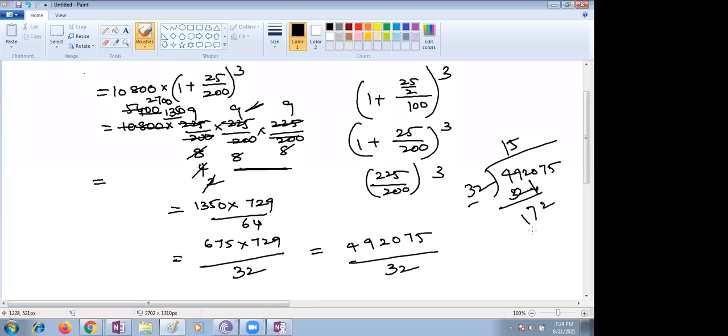Ma'am, it's coming in decimals. Yes, let it be. What is the amount? 32 5 times is 160. Here, what is the leftover? 12. Pin down 0, 120. How many times does 32 go into 120? 3 times you're supposed to take.